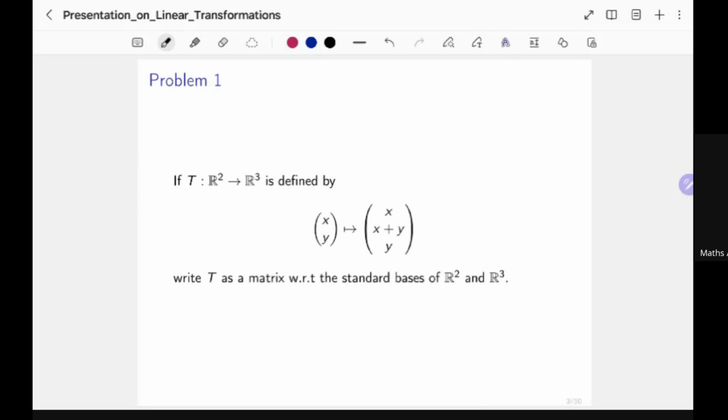When I say standard basis, I actually mean the ordered standard basis of R2 and R3. So let me be precise about this. A basis of R2 will be (1, 0) and (0, 1).